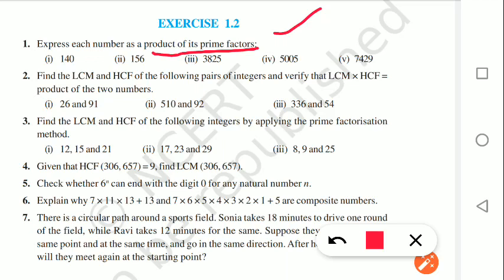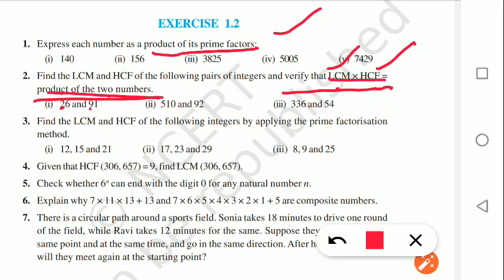Moving toward the next question: find the HCF and LCM of the following pair and verify that HCF into LCM is equal to the product of the two numbers. This also we have done for numbers 12 and 16 in this video only. What you have to do is first multiply the two numbers which are given, then find their LCM and HCF, and then multiply those two also, and then show that HCF into LCM is equal to the product of the two numbers.